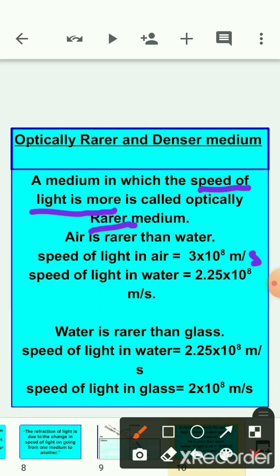In a second example, if I am saying water is rarer than glass, we have to compare the speed of light in these two media. The speed of light in water is around 2.25 into 10 to the power 8 meter per second, and the speed of light in glass is 2 into 10 to the power 8 meter per second. Comparing these two speeds, we find that the speed of light in water is more. So water is rarer than glass.